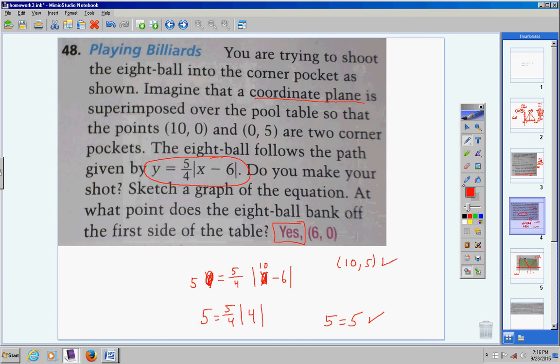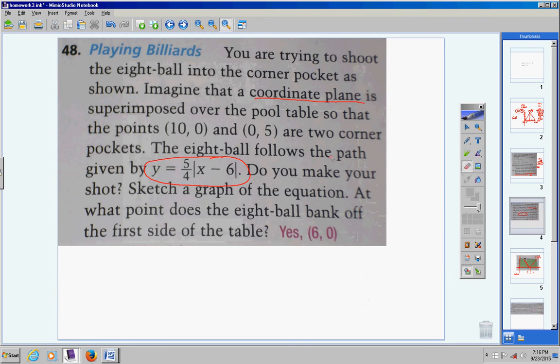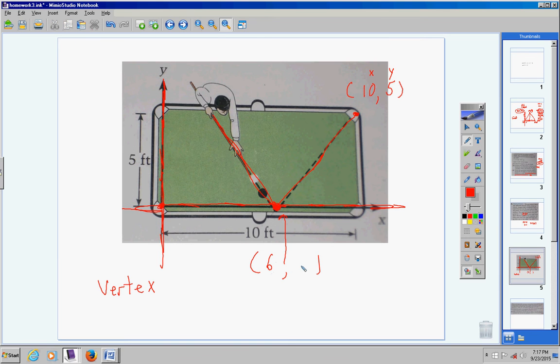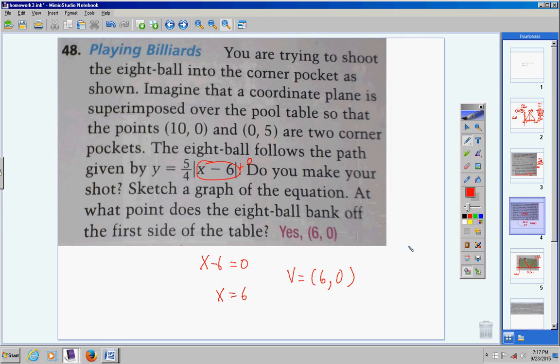So let's find the vertex. This should be pretty simple. We know how to find the vertex, don't we? Take the inside of the absolute value, set it equal to 0, and solve. So there we go. My vertex so far is (6, comma. Now, we look at the number on the outside here. Is there anything being added or subtracted outside of the absolute value? No, there's not. So we can put plus 0 if we want to. So we put a 0 here. So that's the vertex. The vertex is (6, 0). And there we go. That is the answer.